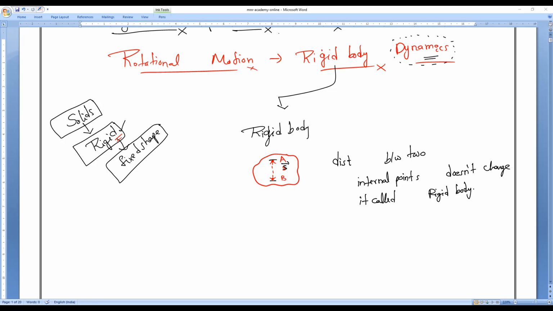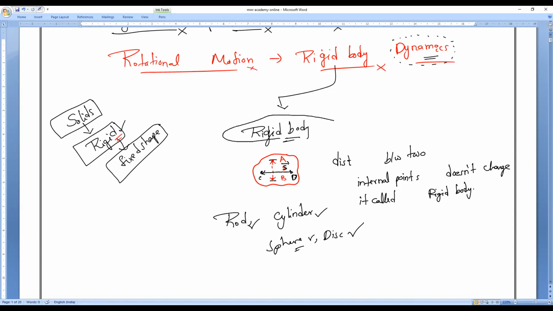rigid bodies. The distance between any two points, not only A and B; suppose this point is C and this point is D. Whenever the body is in motion, if the distance between these two points does not change, then it is called a rigid body. You can take examples of rigid bodies: a rod, a cylinder, a sphere, or a disc. In all these, the distance between any two internal points does not change. So we call them rigid bodies.